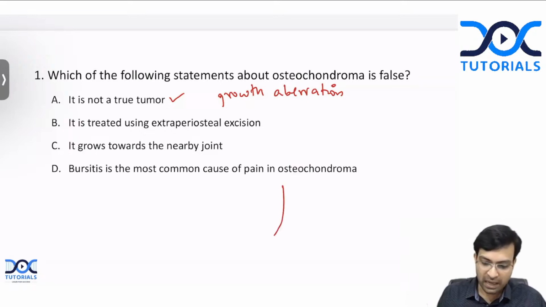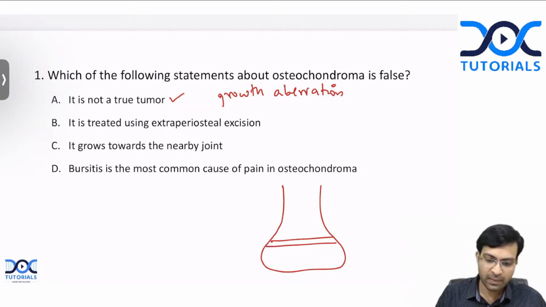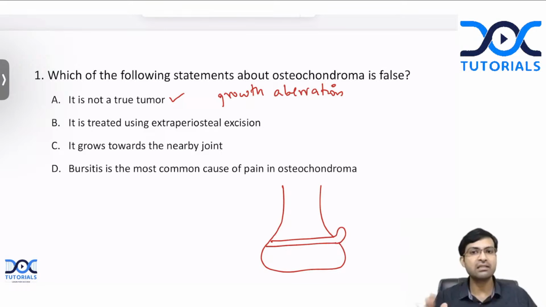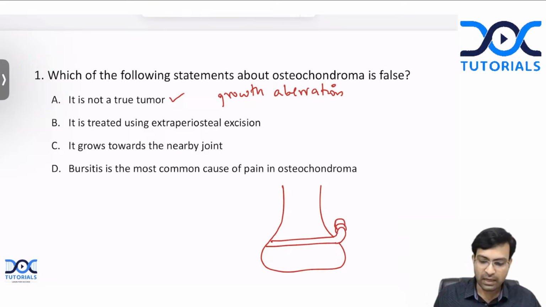What is happening is that if you have a bone like this, you have the physis here. Due to some unknown reason, there is an opening in the periphery of the physis here, and the physis or the growth plate extravasates out or herniates out, and this will grow and form an osteochondroma. So it is not a true tumor. This is a correct statement.